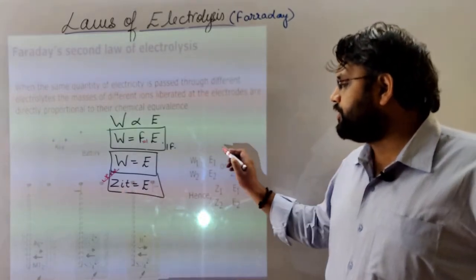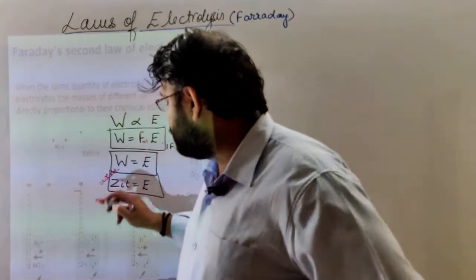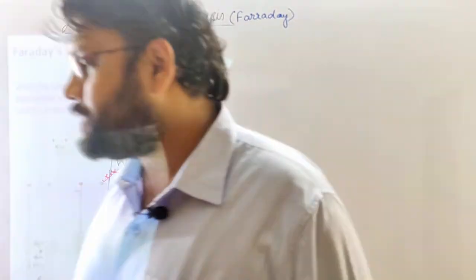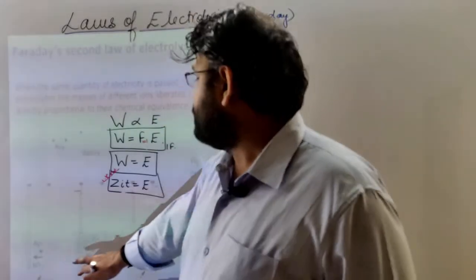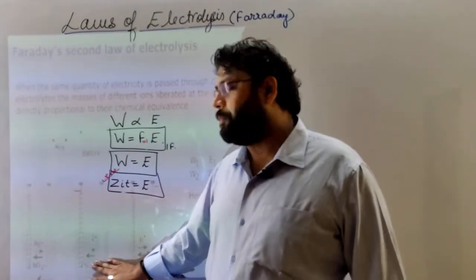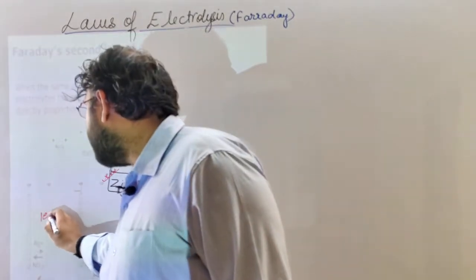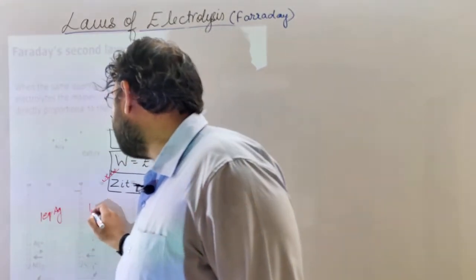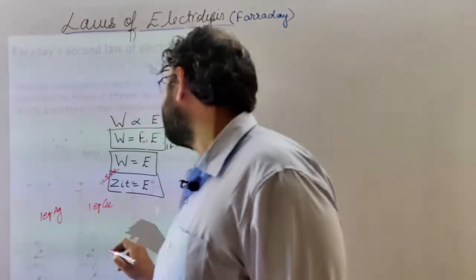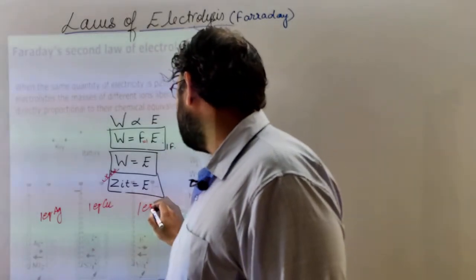Now suppose we are comparing any two solutions, like this AgNO3 solution and this copper sulfate solution. Here we will get one equivalent of Ag+, here one equivalent of copper, and here one equivalent of H2.